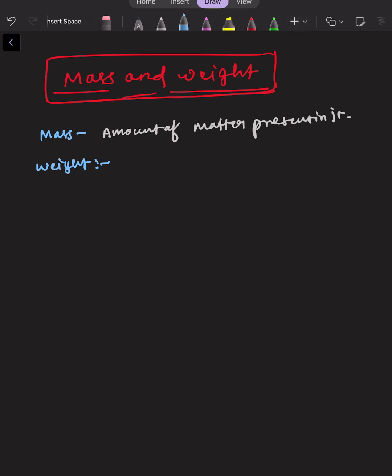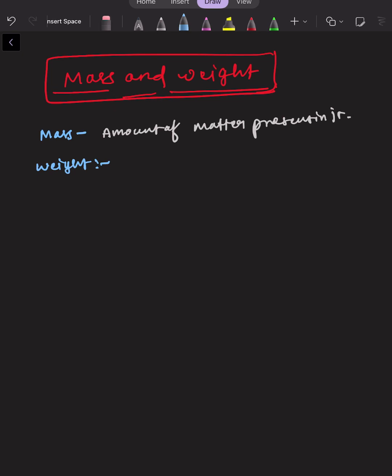So if I say I am 60 kg, then we are saying mass along with the gravity associated with that particular mass, right? The weight could change according to place. If our weight on earth is 60 kg, and if we go to the moon, then the weight would change, because the gravitational force on the moon is lesser as compared to earth.